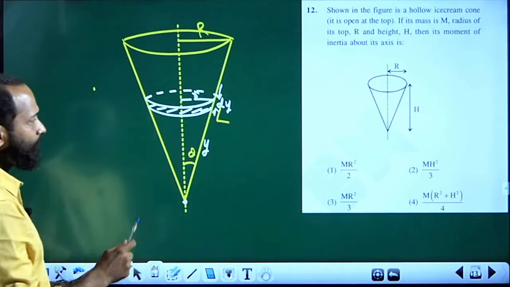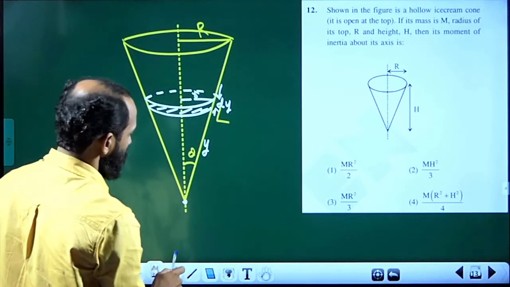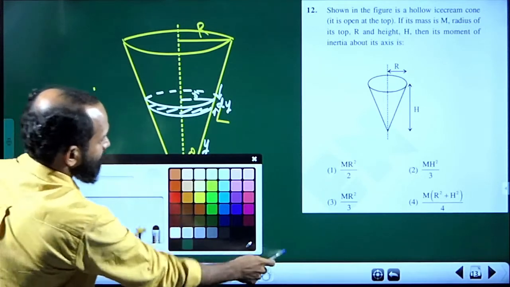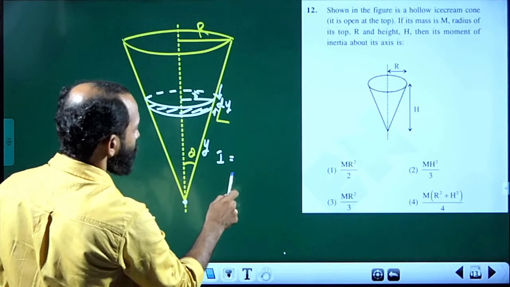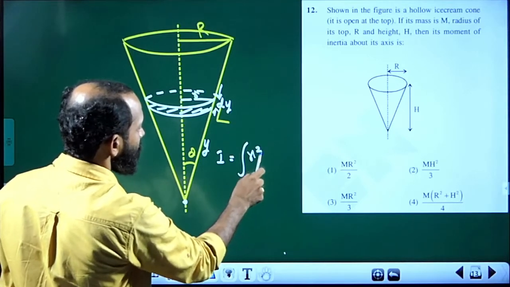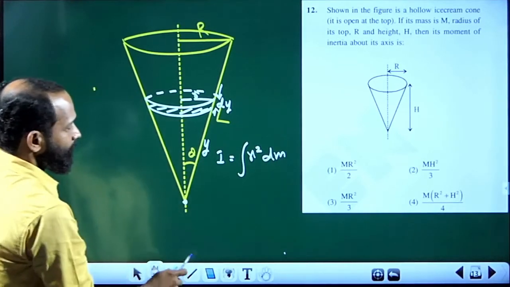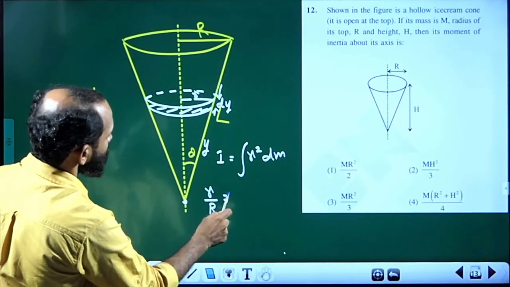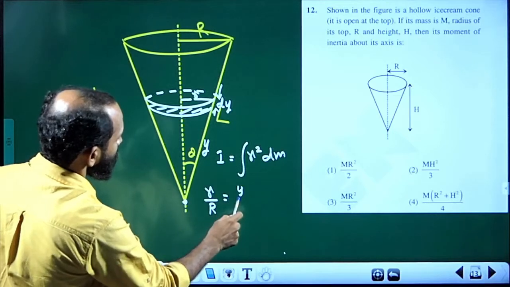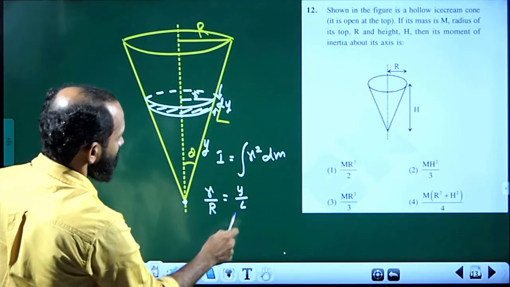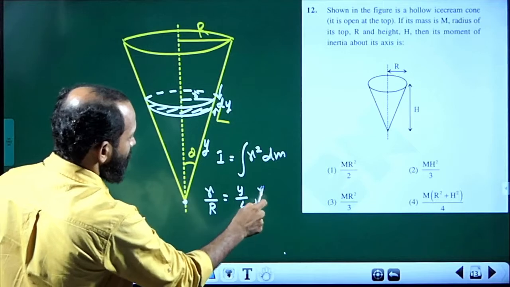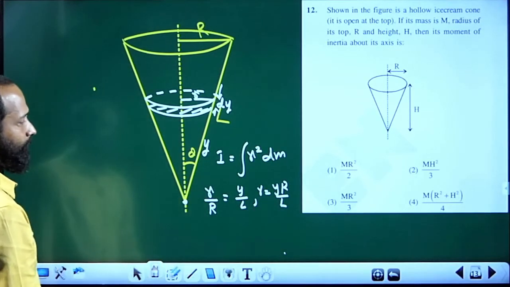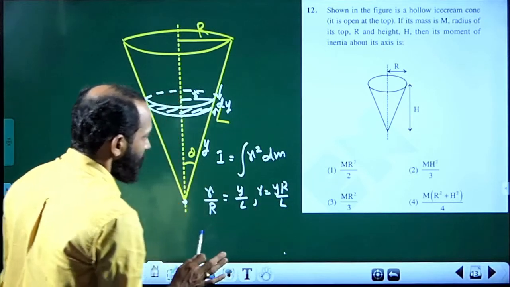From this we can write down the equation for moment of inertia. Moment of inertia I is equal to the integration of r square dm, but here r divided by R is equal to y divided by L. So r is equal to yR divided by L. Now we can get r square and all, anyway let it be there.